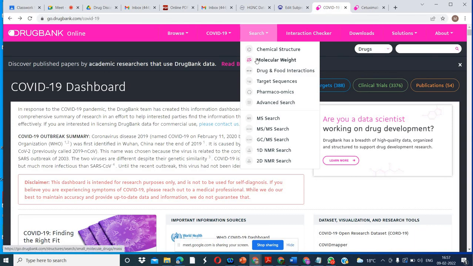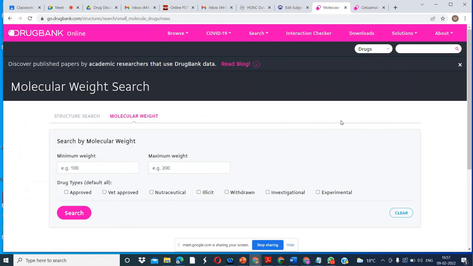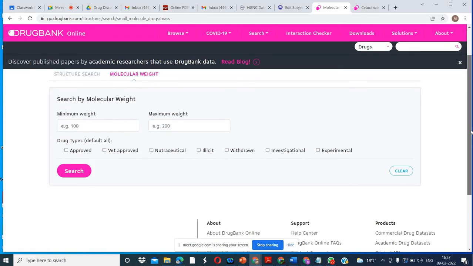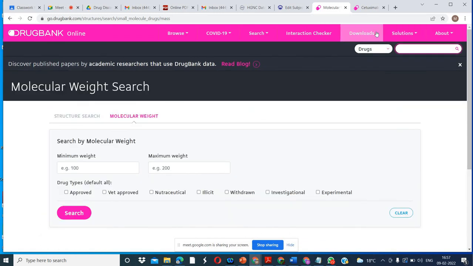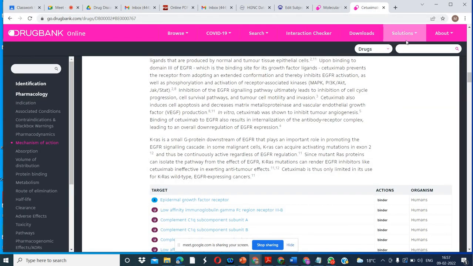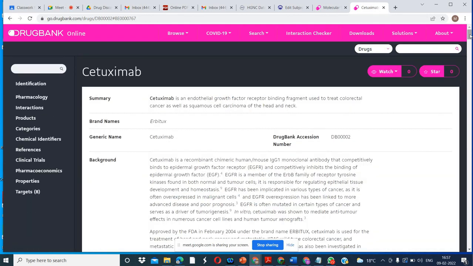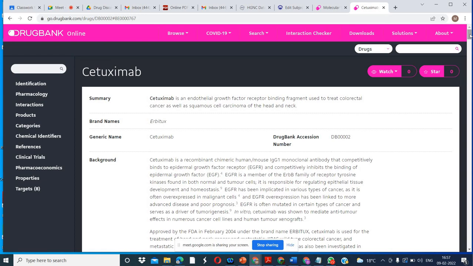So now class is over. There are a lot of things that we can do, so we will do them next time. Today we have done the searching: how do we search for the drug or for any targets? For the drug, the target is important. That's why we also searched for the target. So this practical was about looking for a suitable drug so that we can work on it. Now the practical is over.